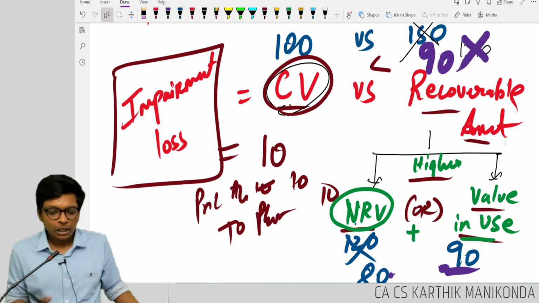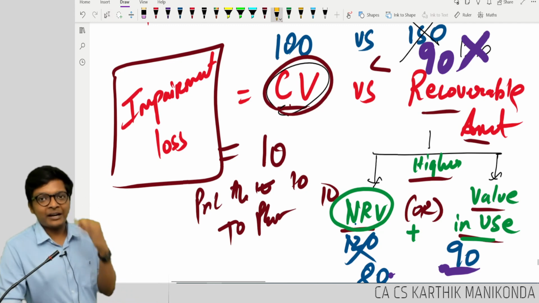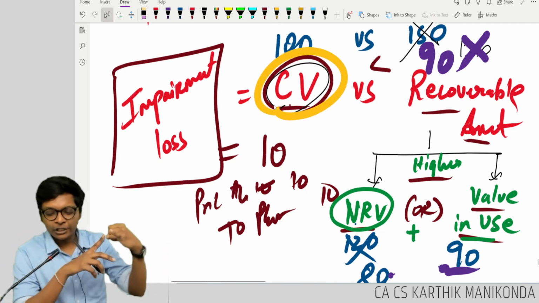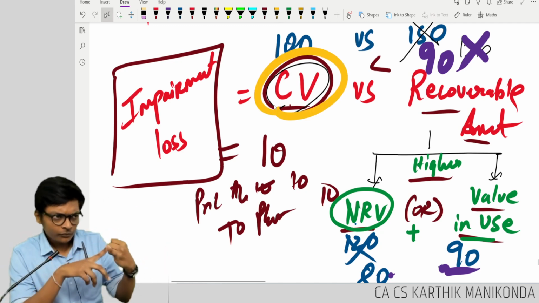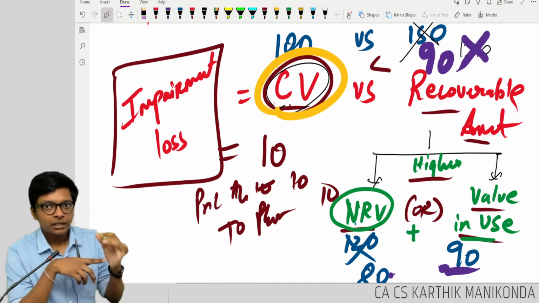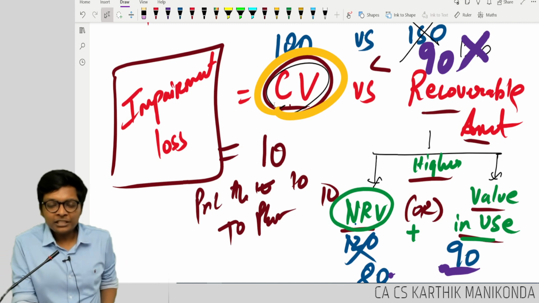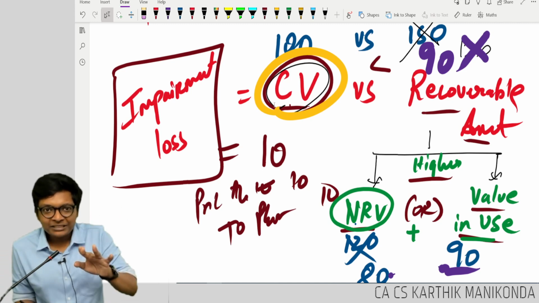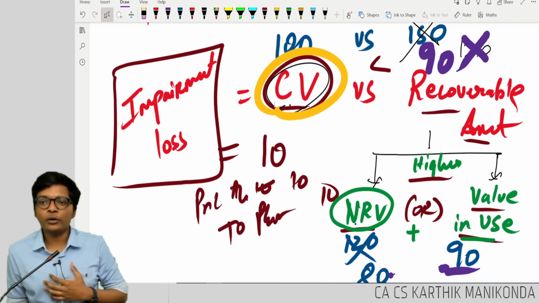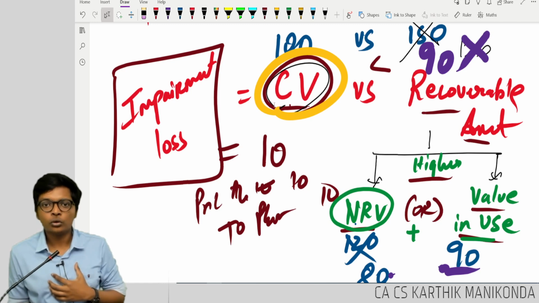Are you understanding? Now let's look at the terms. What is carrying value? Nothing but book value. What is NRV? If you sell today, how much you will get? What is value in use? If you use the asset, how much I will get? Are you following, guys?